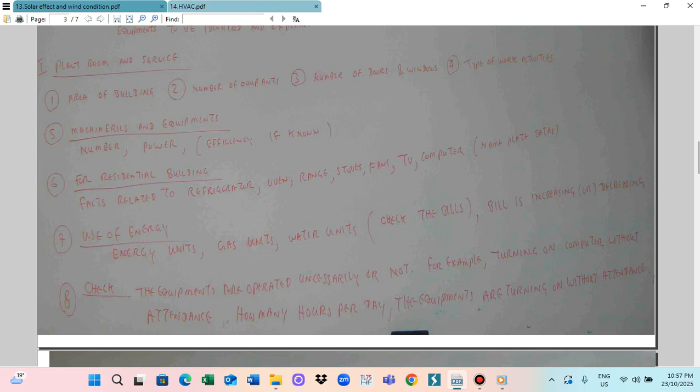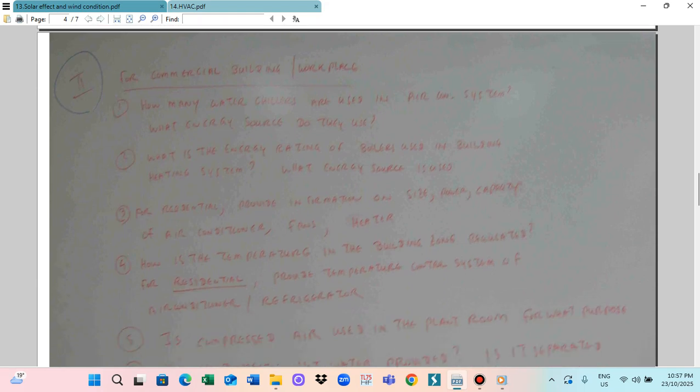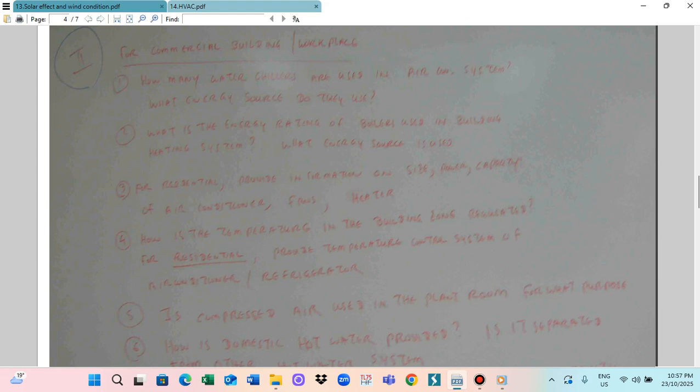So this is for how many hours equipment is operated without attendance. Those are primarily checked. Time is better. And then I give you the second question. This is the first part of the question. We use the water chiller. So how many water chillers are used in the air conditioning system and what energy sources do they use? If you are not working for a company, for your home you can provide your home air conditioner. What is the energy rating of the boilers used in a building?